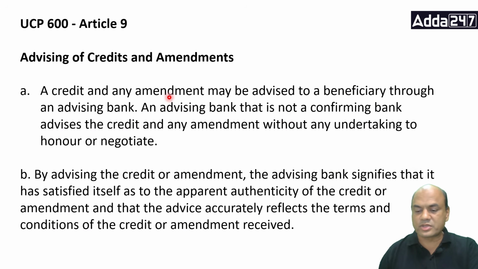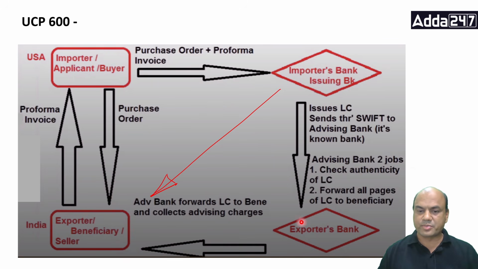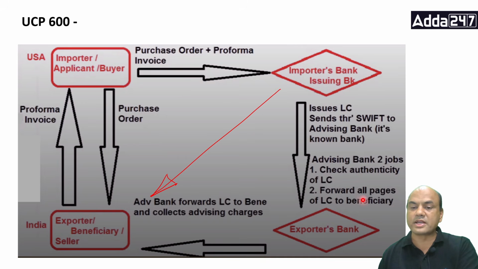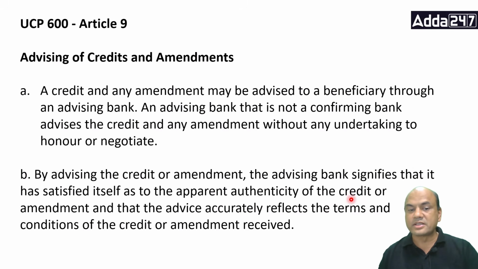This means that the advising bank has two jobs. One, check the authenticity of the LC, see this line, apparent authenticity of the credit. So check the authenticity of this LC and forward all the pages of the LC to the beneficiary. Means, see this, and that the advice accurately reflects the terms and conditions which are received.